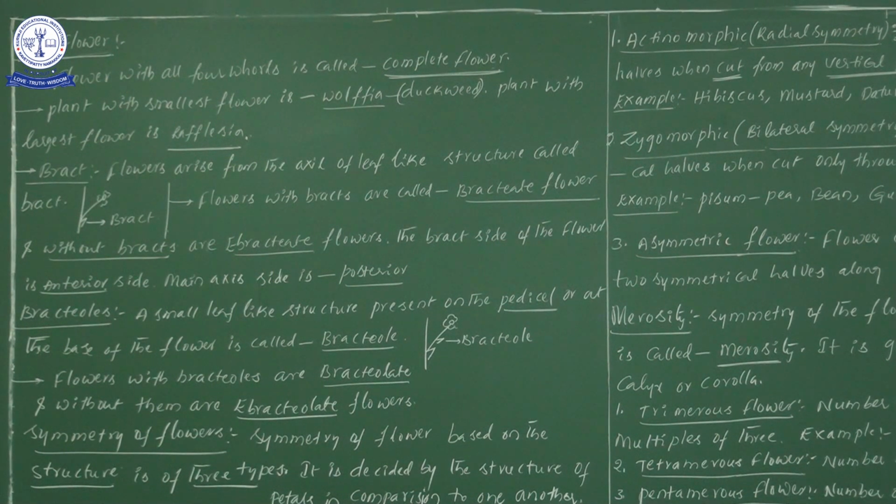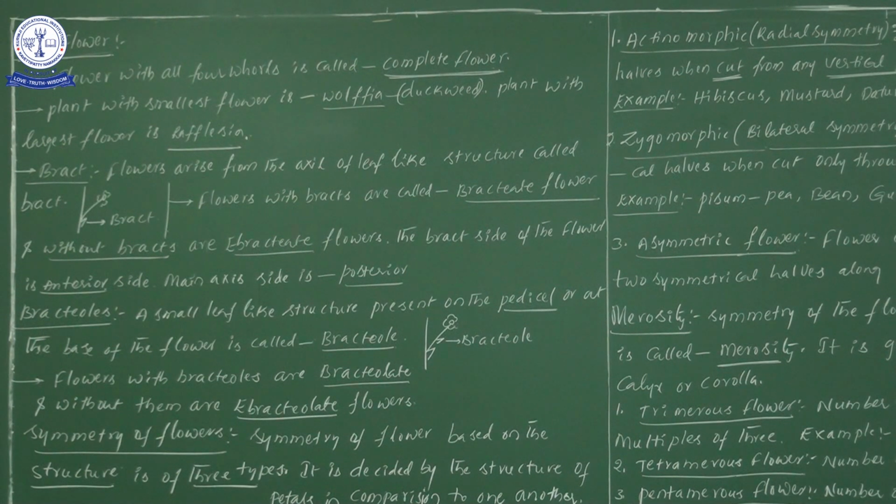Okay, bracteate flower. Next one, without bract. Without bracts means this particular small leaf-like structure will not be there. Without bract, we will be calling them ebracteate flowers. Flower with bract we are calling a bracteate flower. Next one, without bract we are calling an ebracteate flower.